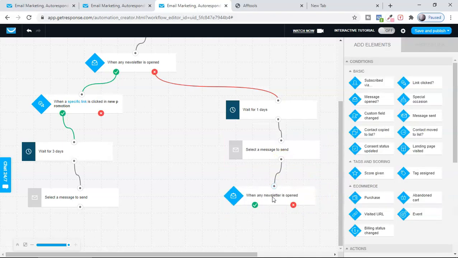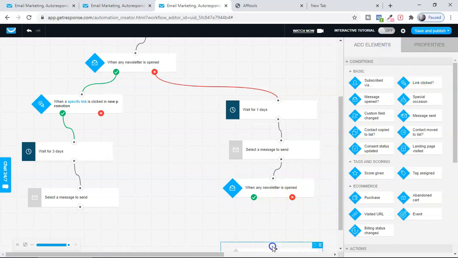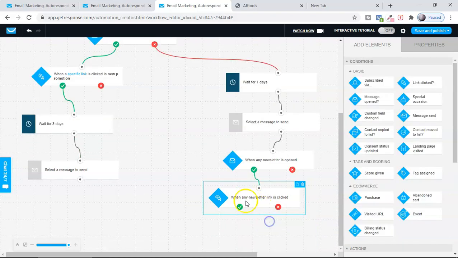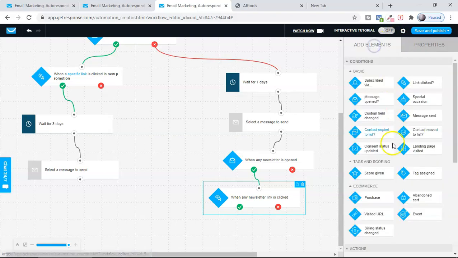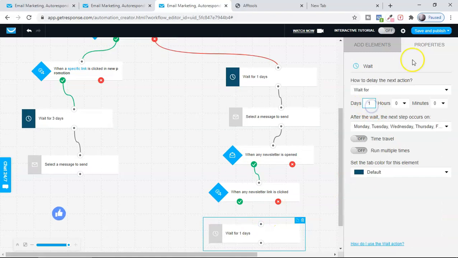So I'm going to select this, and then I also want to know here how many of them have made the link clicks. Okay, so I'm going to select this one here. If they made the link clicks, I'm going to wait for 3 days. Okay, here again for them, I'm going to give a wait, and I'm going to say 3 days.